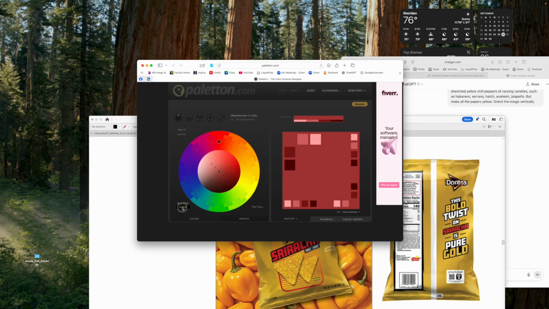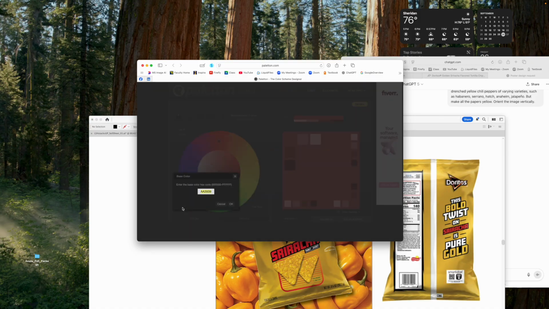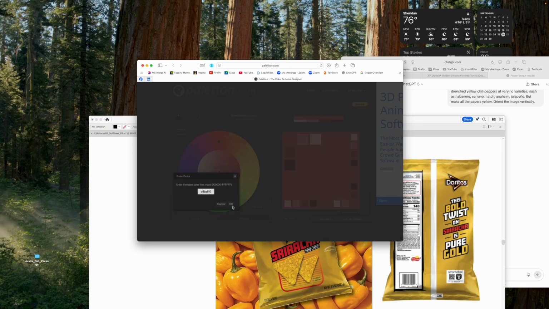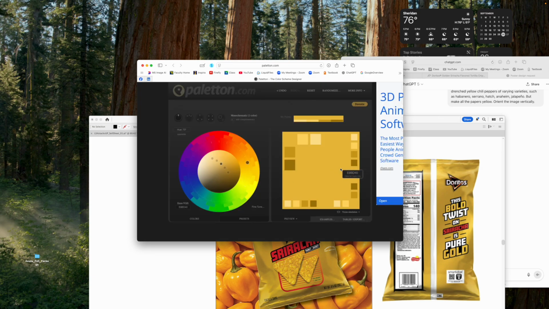And so I'm going to enter it down here in the bottom left of the Peloton window, and it is E9BD40. Okay, there we go. And there's the yellow.